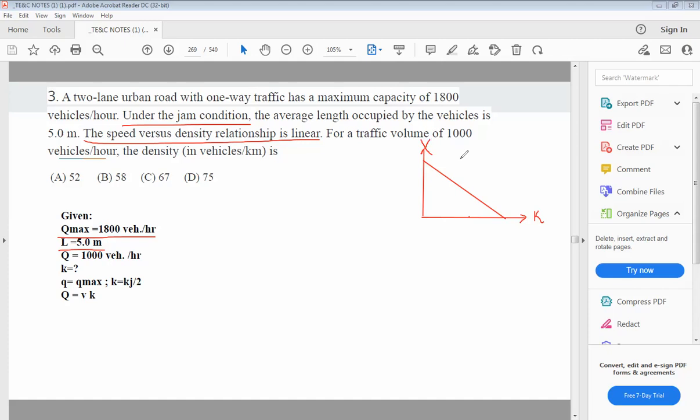For a traffic volume of 1000 vehicles per hour, find the density in vehicles per kilometer. So Q is given as 1000 vehicles per hour. You have to find out K, density.